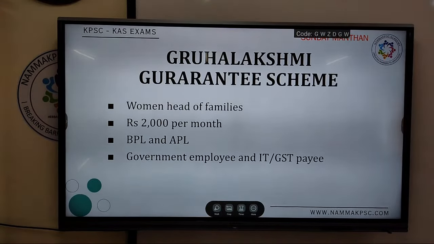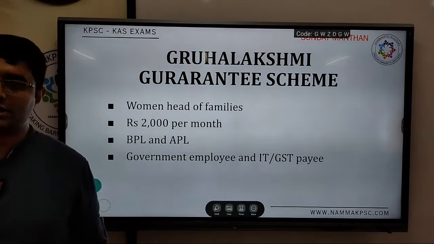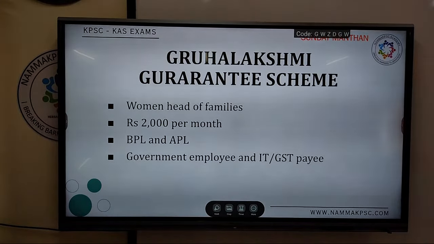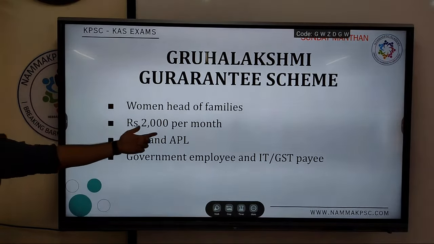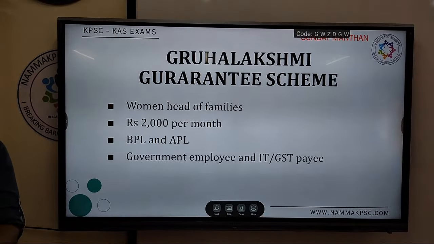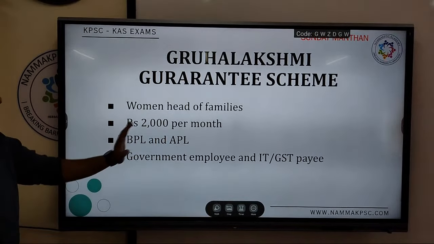Right. Then various welfare schemes relating to women, children, scheduled castes, scheduled tribes, etc. So you all know about Gruha Lakshmi. Obviously, funds are now allotted in the budget. So the name is Gruha Lakshmi Guarantee Scheme. Here, rupees 2000 per month for one woman from a family, the woman who is the head of that family. Rupees 2000 per month.